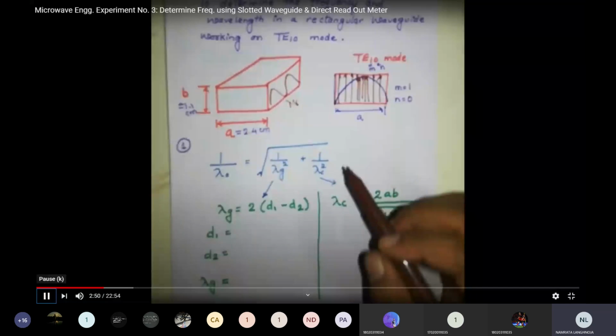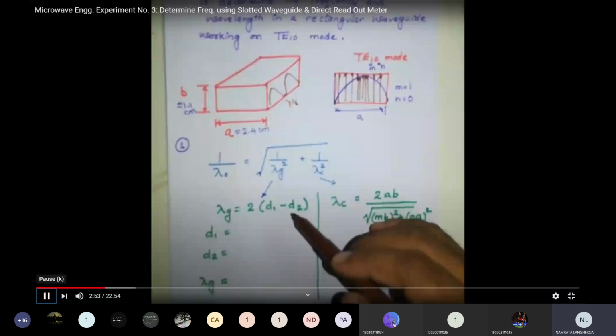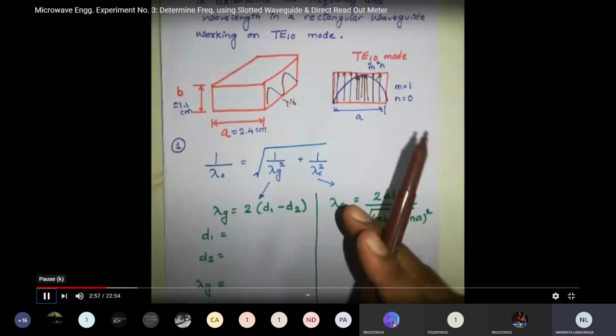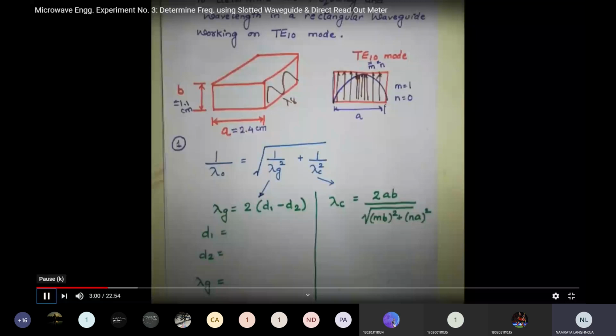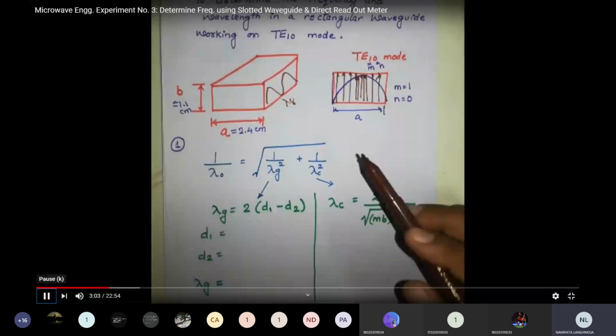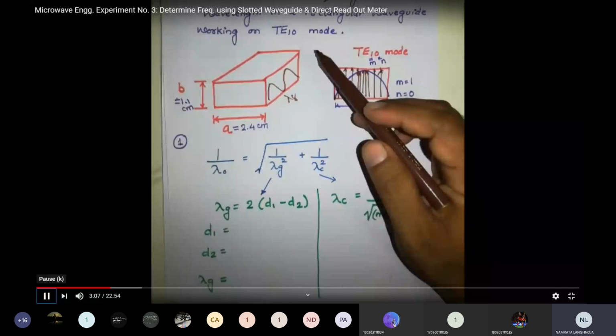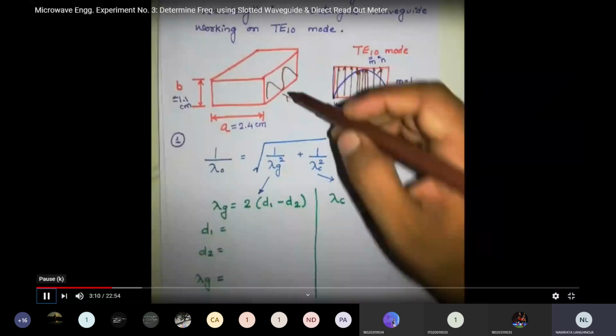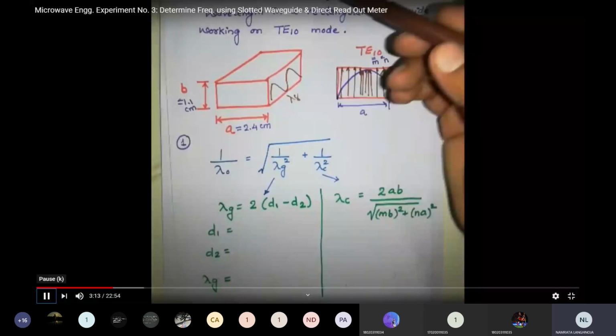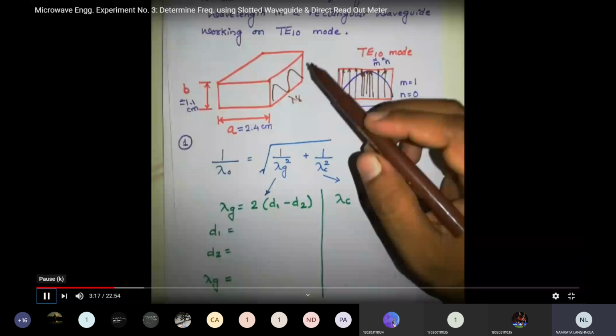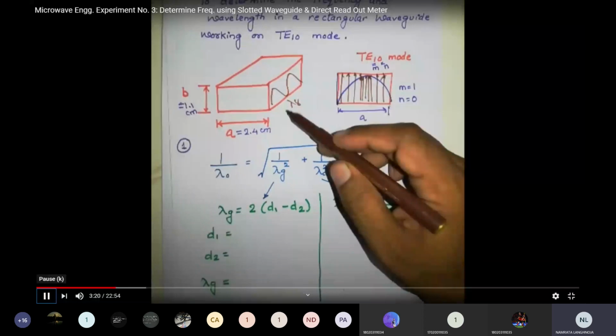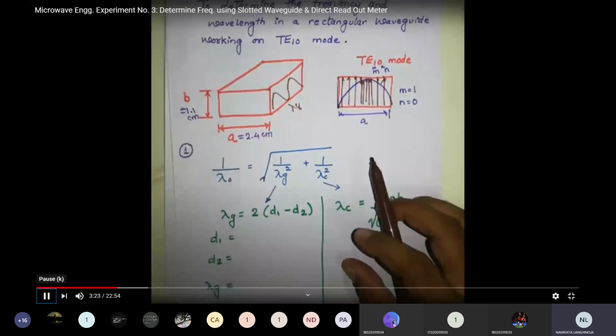Lambda, we know that it is a wavelength. But what is this lambda g? If a wave is propagating in free space, then it will have a different velocity, and that velocity is 3 × 10⁸ meter per second. But once the wave is propagating inside some guided media, the velocity will change. So correspondingly, the wavelength will be called guided wavelength. It will be less than the wavelength of the wave which is traveling in free space. So that wavelength is called guided wavelength. And the second wavelength is called cutoff wavelength, that we will see later. So this is our cutoff wavelength and lambda g is guided wavelength.